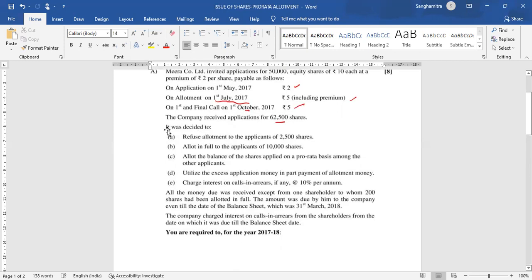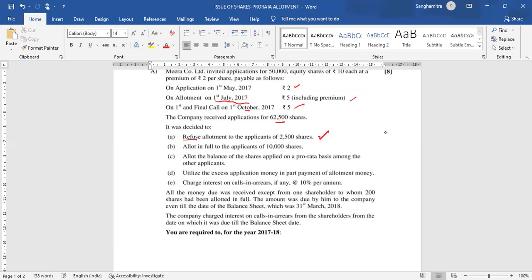Let us see. It was decided to refuse allotment to the applicants of 2,500 shares. So when the company refuses allotment to the applicants, what does the company do? The company refunds that money to those applicants.